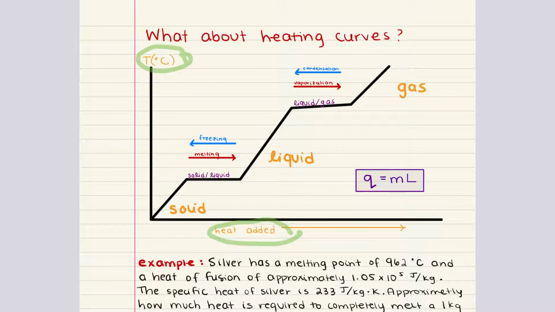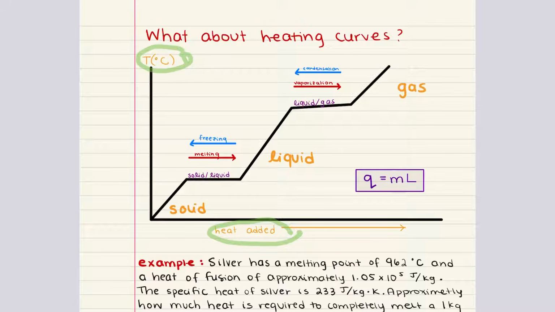As heat is added, the temperature of the substance increases. But during phase transitions, the temperature remains constant even though heat continues to be absorbed. This occurs because the energy is actually used to break the intermolecular forces holding the particles together in the current phase, rather than increasing the kinetic energy of the particles, rather than increasing the temperature.